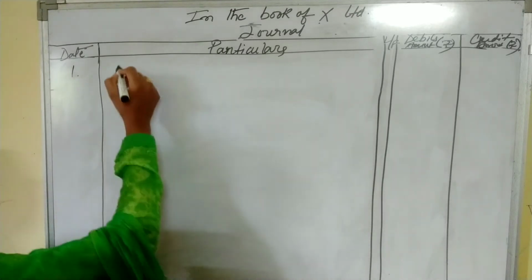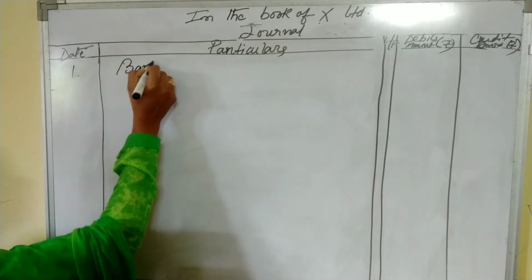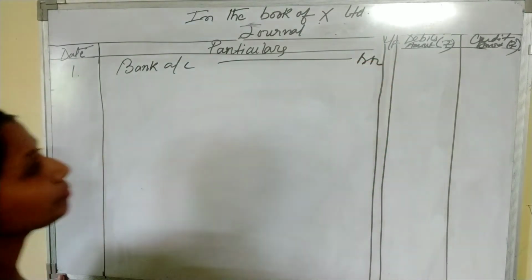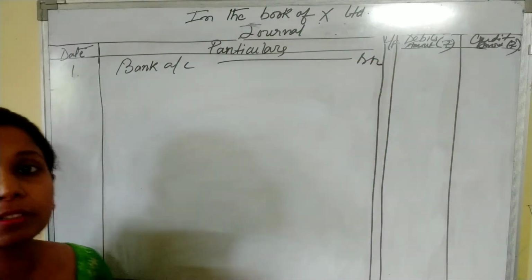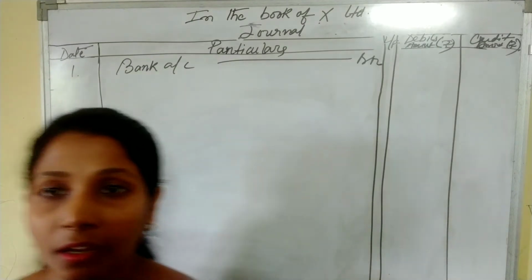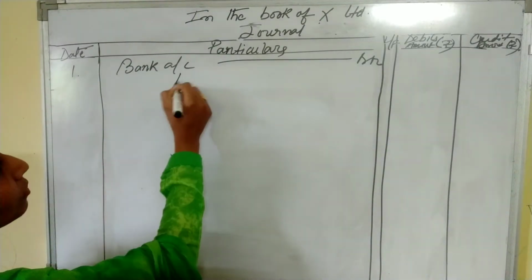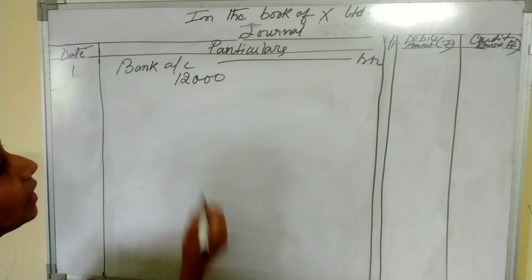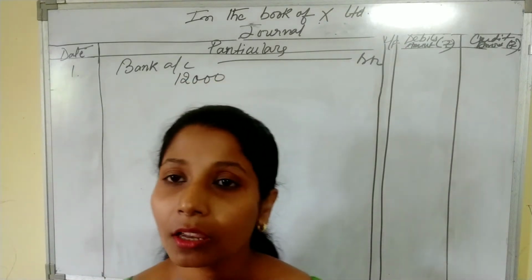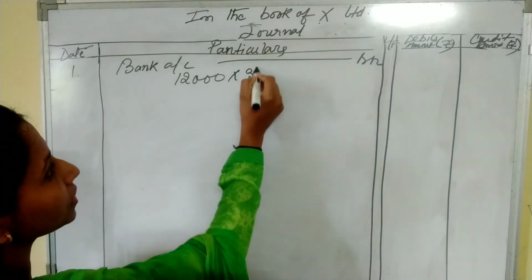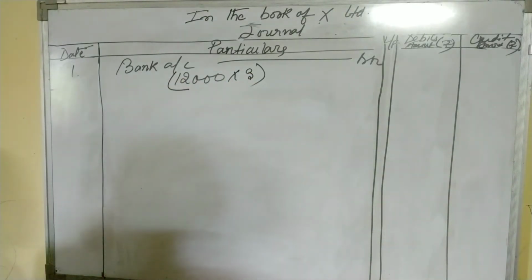So bank account debit. Now what is the total number of shares? Total number of shares is 12,000. Company has received application for 12,000 shares, and the rate of application money is rupees 3.